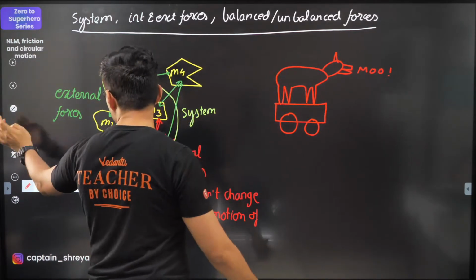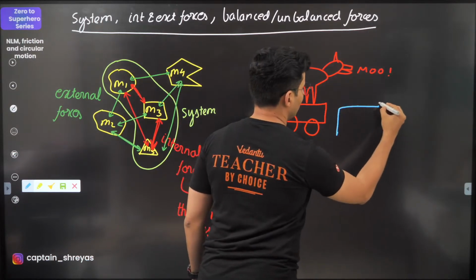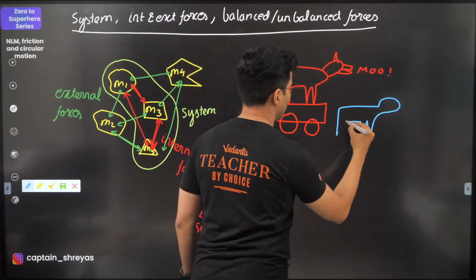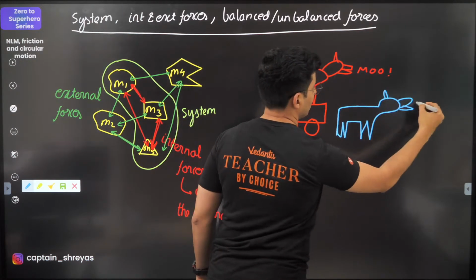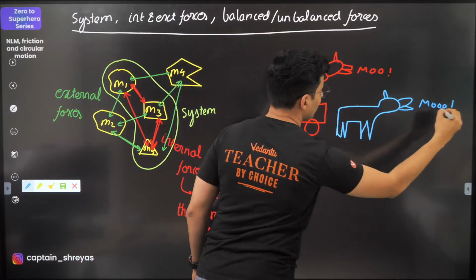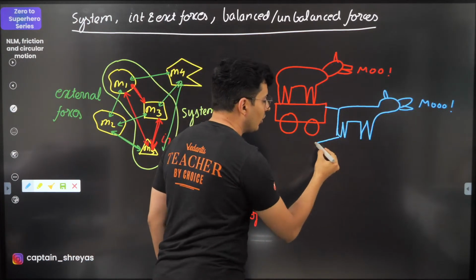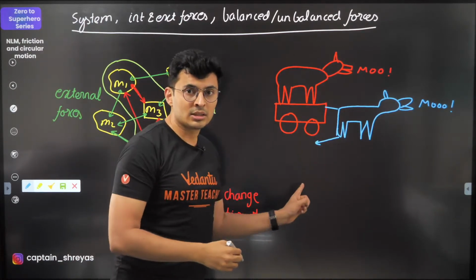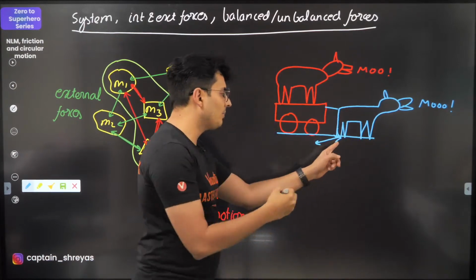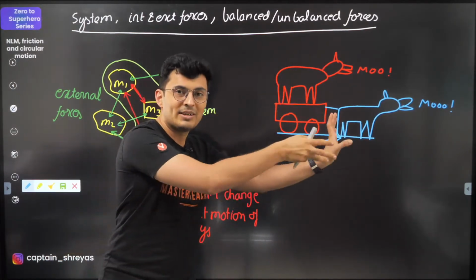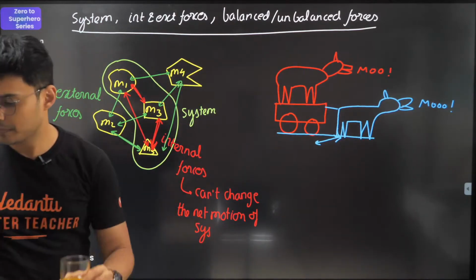But if that same bull was here, this different bull, if it pulls like this, then when it is applying the force on the ground, the ground also applies an equal and opposite force. Now the ground is not a part of the system, so that force becomes an external force, and that's why the bull is able to pull it. Makes sense, right?